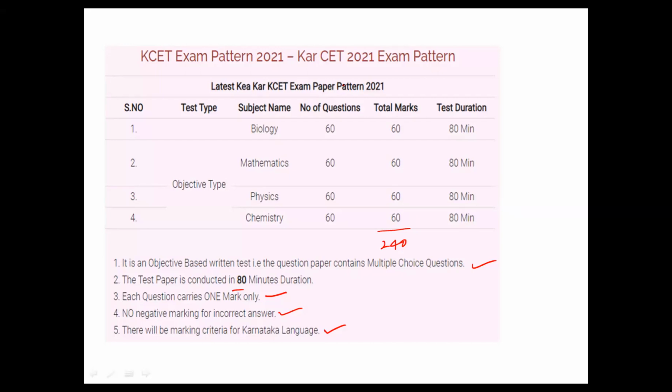If it is wrong, anyway you don't lose marks, because there are no negative marks. So my suggestion is, out of 60, first honestly answer all the questions you know. Whichever question you don't know the answer to, leave it. In the last half hour or last 20 to 30 minutes, go through those questions once again, and if you still don't know the answer, guess it. Okay, no need to worry.